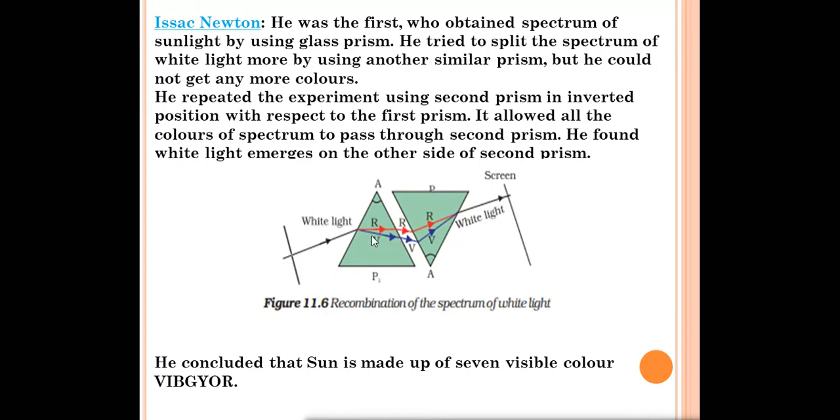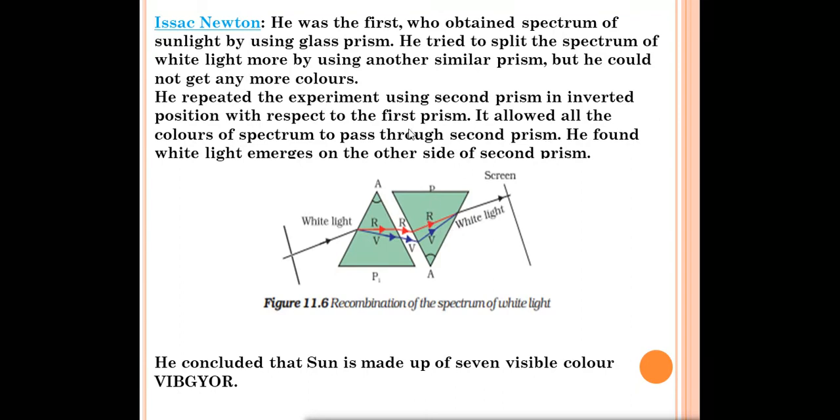on the screen. When he passed the white light through one prism, the seven beautiful colors appeared on the screen. But when the light rays pass through the second prism, we get the white color on the screen again. Recombination of color can be obtained on the screen. He repeated the experiment using the second prism in an inverted position. You can see the glass prism is kept in the inverted position. Both the prisms are just opposite to each other.